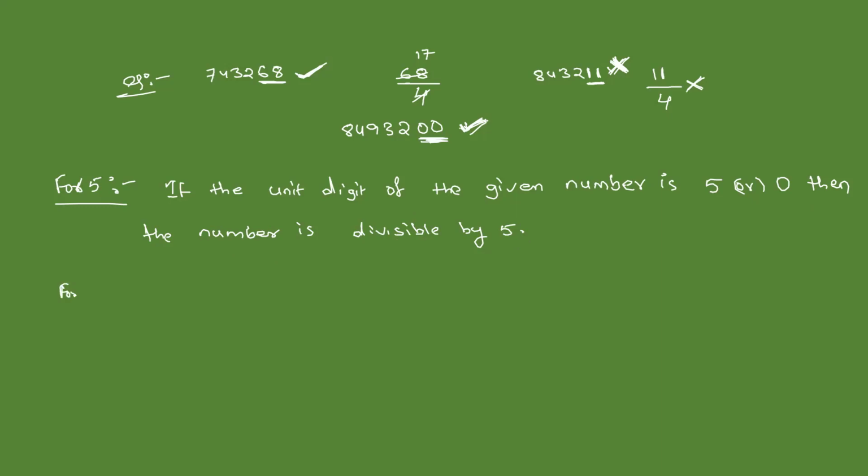Next, we will move to the rule for 6. See, students, I am not giving any example for this. Very simple. Now, what about the rule for 6?